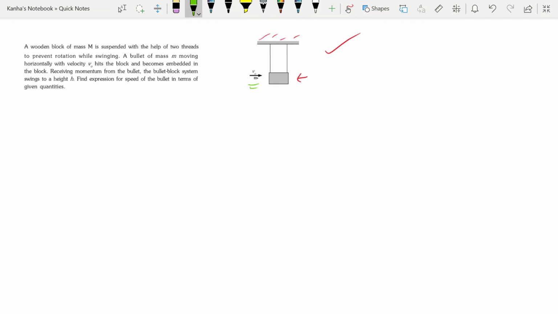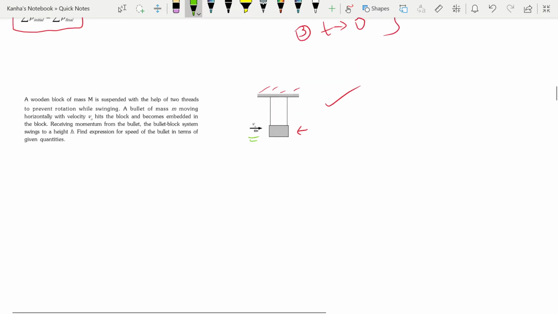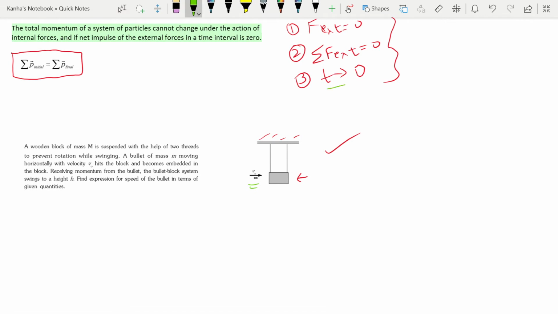You are supposed to find the speed of the bullet in terms of the given quantities. So, why are we applying the principle of linear momentum here? You should note that when the bullet hits the block, that happens in a negligible time interval.